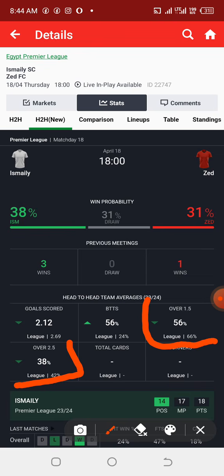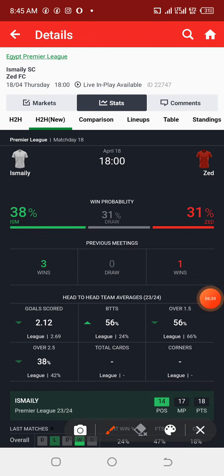Now, if you want to get the probability that this particular match will end up in maybe under 3.5, what you just need to do is make use of the inverting style of calculating the percentage. Don't forget, here we are having 38% for predicting over 2.5, and out of 100%, if you subtract 38 from it, surely you are going to get 62. That 62 is the percentage of this game coming out as under 2.5. So we have a 62% probability that this game can end up in under 2.5 goals.